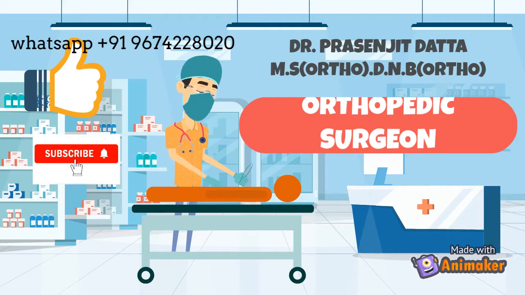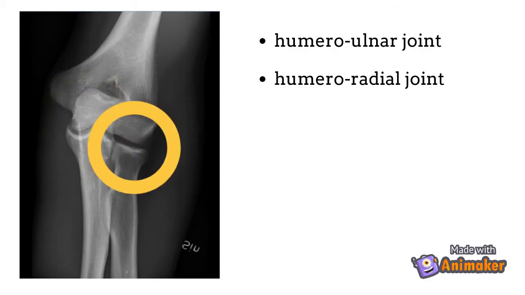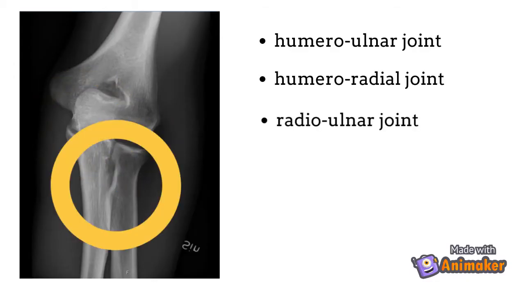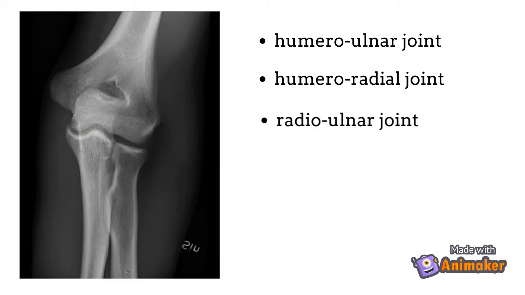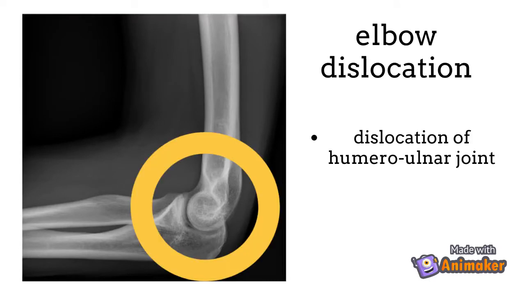So let's begin, starting off with the anatomy of the elbow. The elbow joint consists of three bones: the humerus, the radius, and the ulna. The point where they meet is the elbow joint. The elbow joint consists of three joints: the humero-ulnar joint, the humero-radial joint, and the radio-ulnar joint. These three joints together make the elbow joint. But when we talk about elbow dislocation, it is primarily the dislocation of the humero-ulnar joint, which we call elbow dislocation.